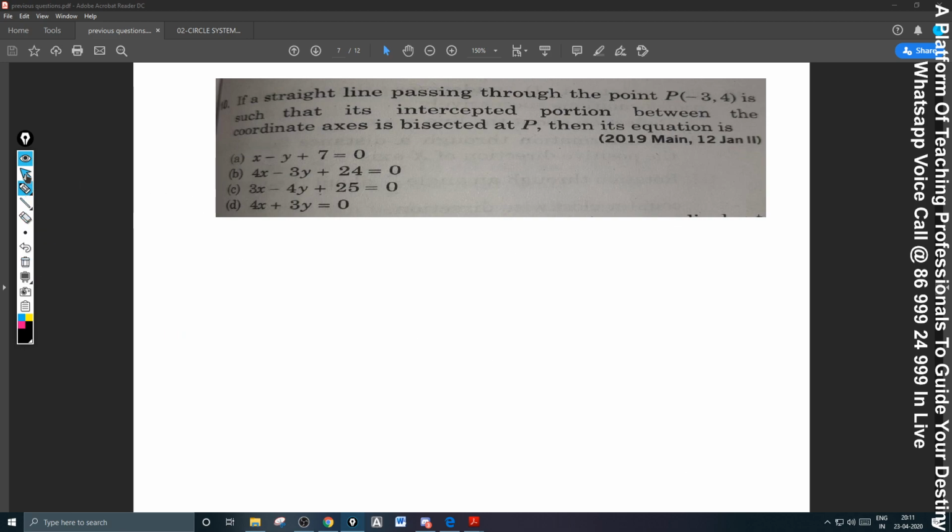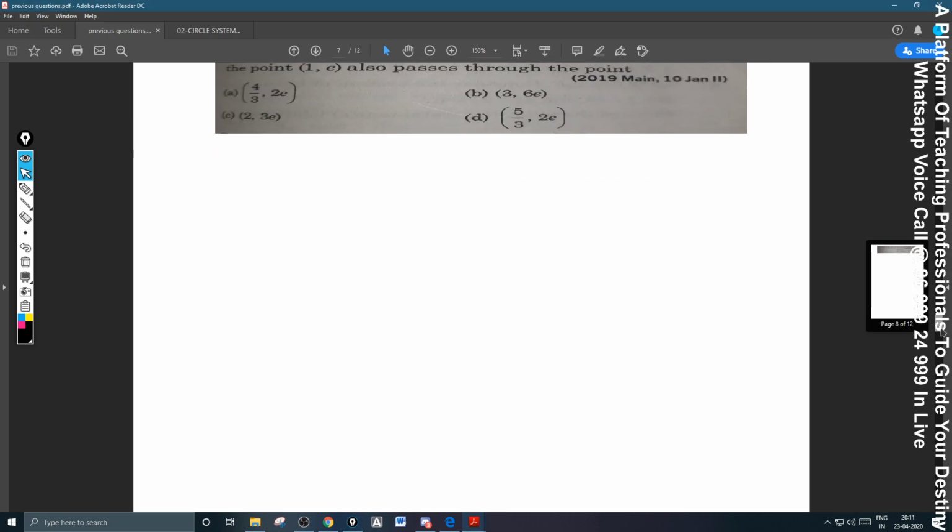Coming to the next question, please. See, there is calculus involved in this question. In fact, it should be given in calculus only, but they gave it under the straight line topic. That is why I have taken this. Anyway, that's also a good thing. Then calculus will also be revised here.